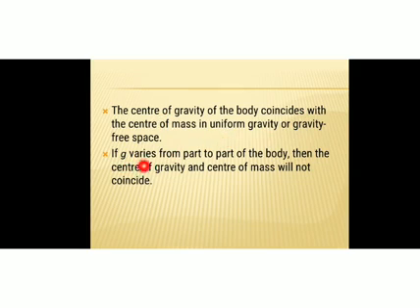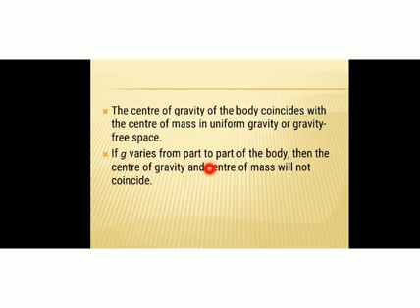And if G varies from part to part of the body, then the center of gravity and center of mass will not coincide. So the variation of G from part to part of a body takes place only if the body is very, very large. Okay, so for a body of very large dimensions, the center of gravity may not be same as its center of mass.